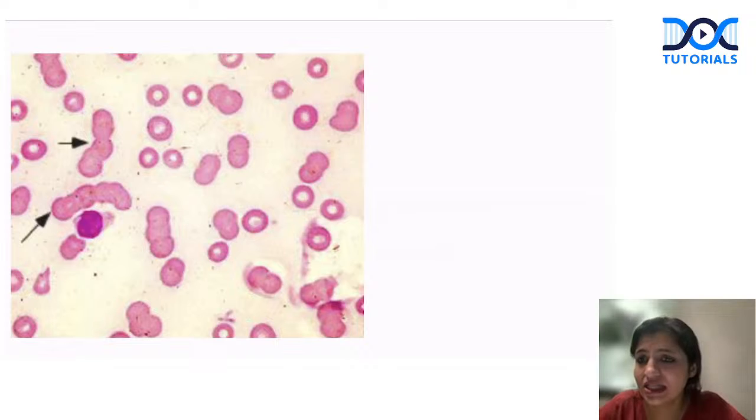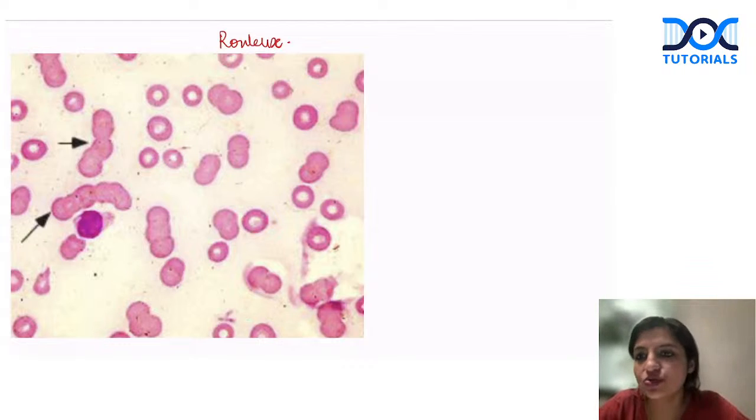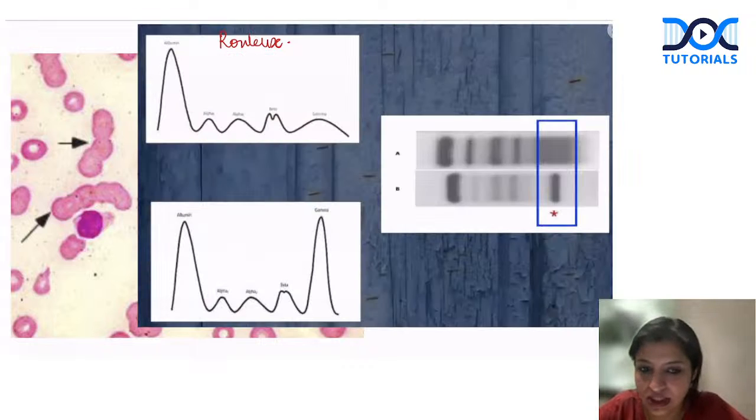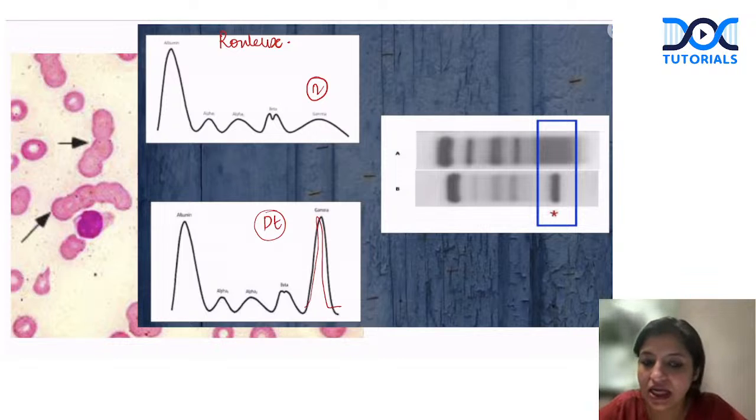Now, let's look at this case. In the peripheral smear, you see rouleau formation. So remember, whenever we have rouleau formation in the peripheral smear, you should always think of increased proteins, especially myelomas. Once you see this, you do a serum protein electrophoresis immediately. As soon as you did serum protein electrophoresis, what did you see? So this is a normal person and this is the patient. In the patient, you are seeing an M band. You are seeing a spike in the M region. So that is a very typical M band. Remember, they can give you an M band like this also.